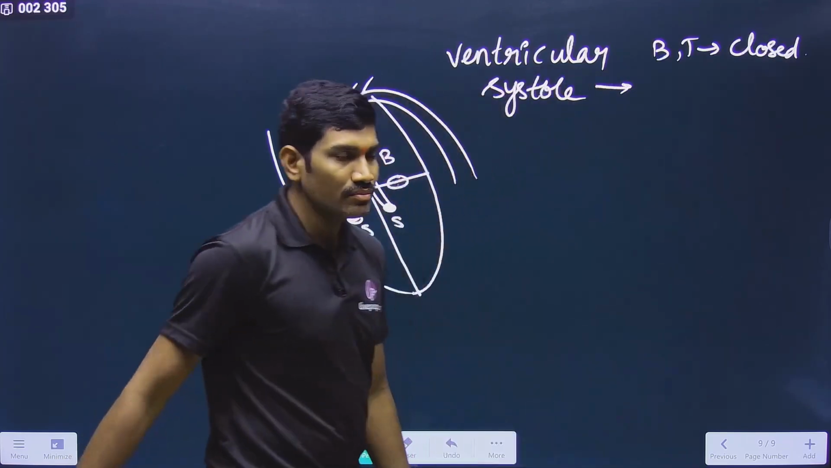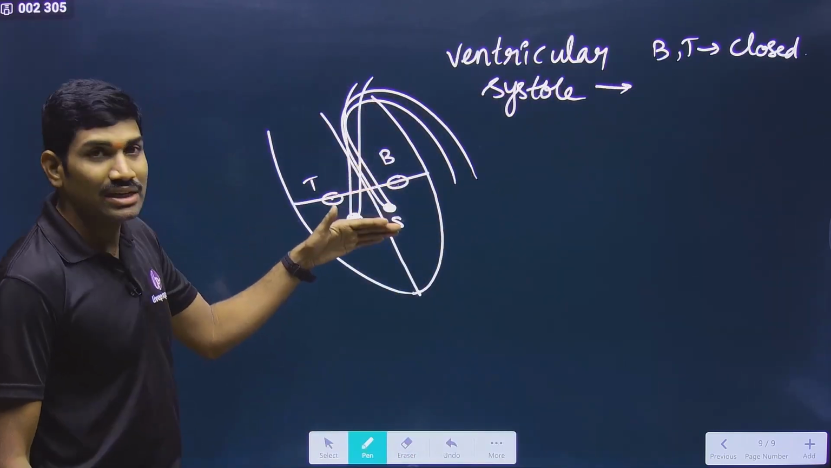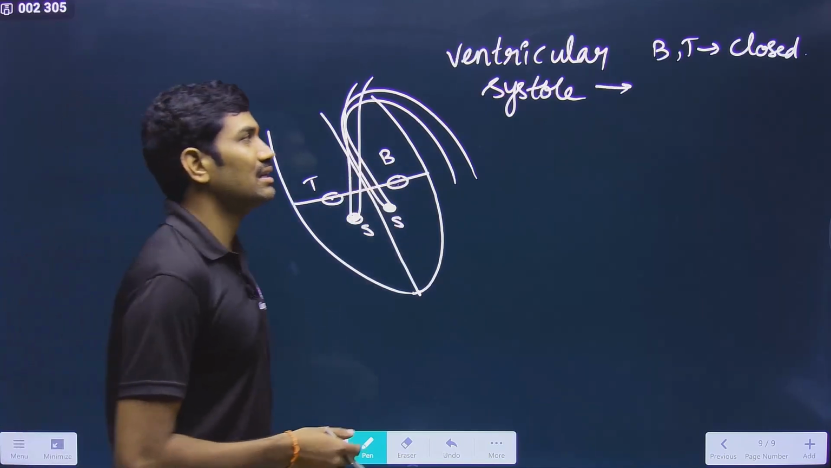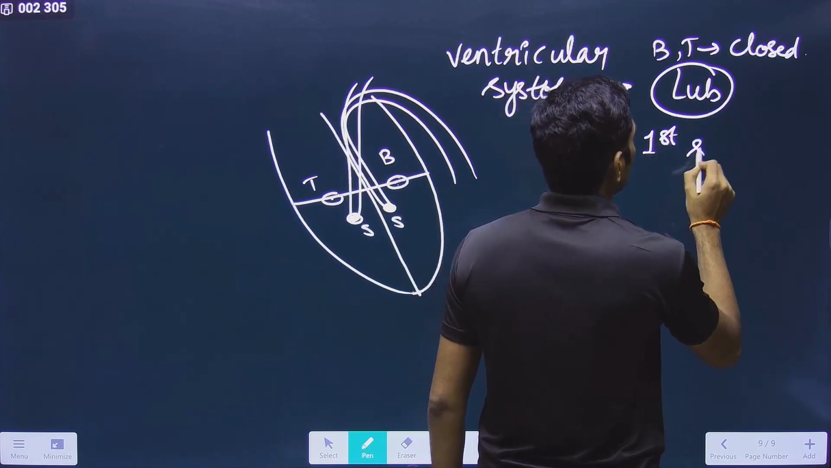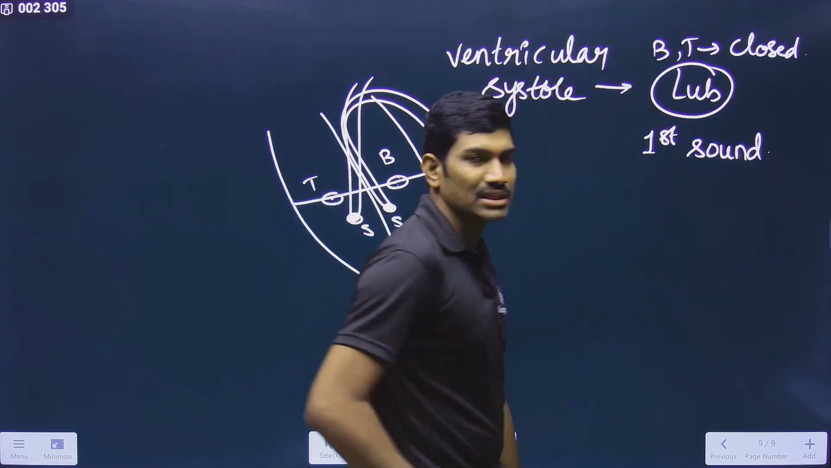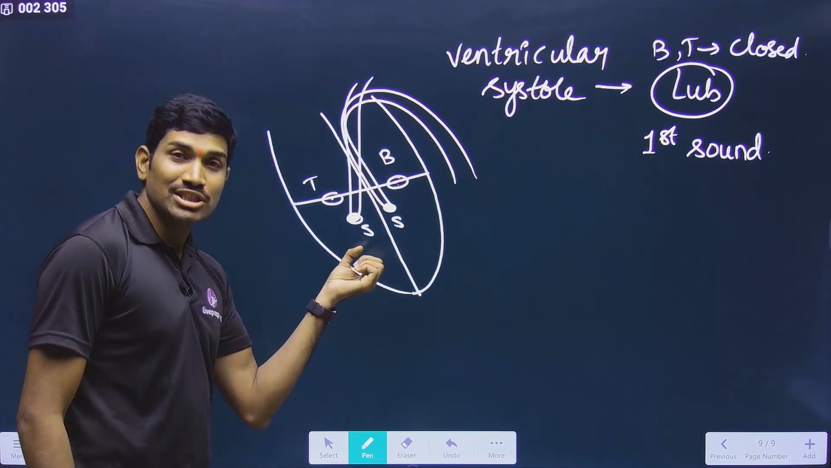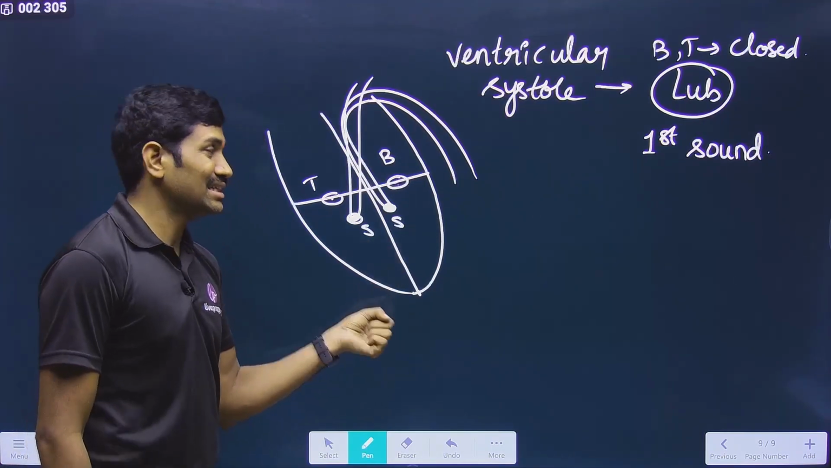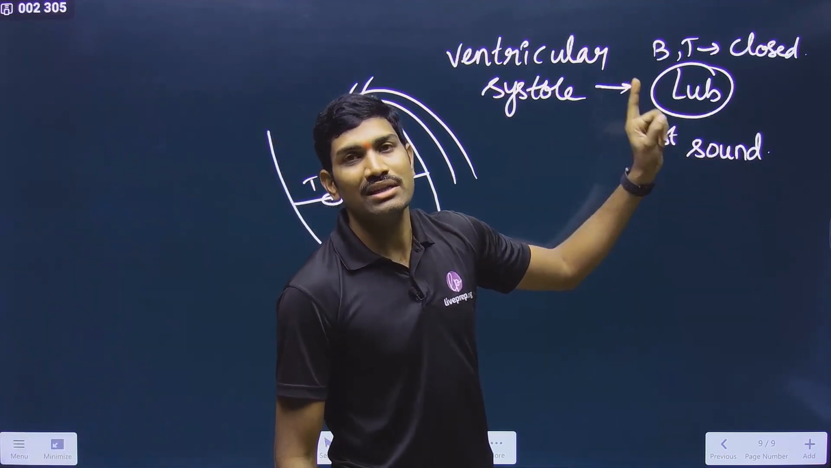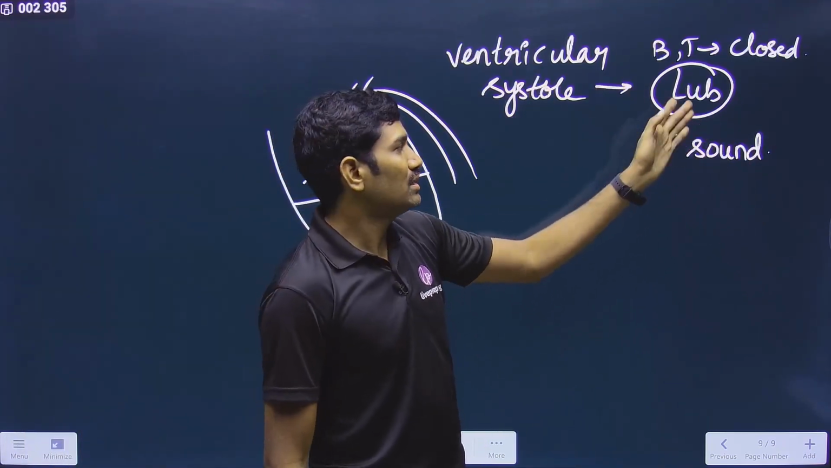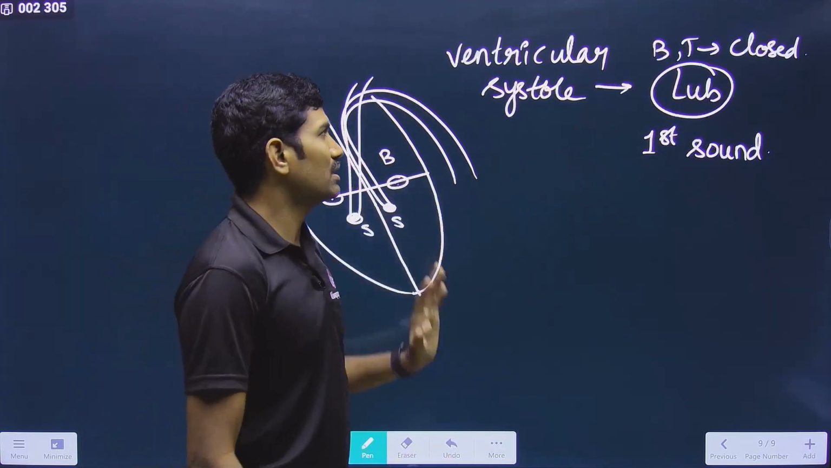When they are getting closed, during that closure they are making a sound. That sound is the lub, and this is the first heart sound. Please understand this very carefully. When we are observing this first heart sound, during the ventricular systole, during the ventricular contraction, at that time bi and tricuspid valves will close and they are making the sound, and that sound is called the first heart sound. The sound appears as lub or lup. Understood or not? This is what they are saying.